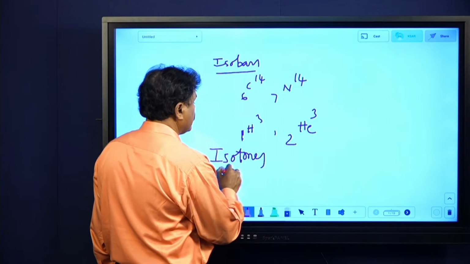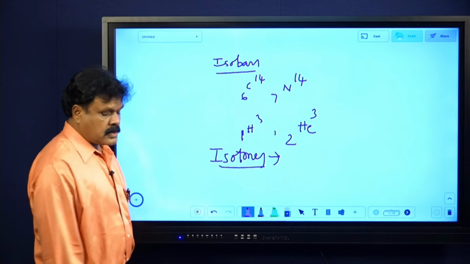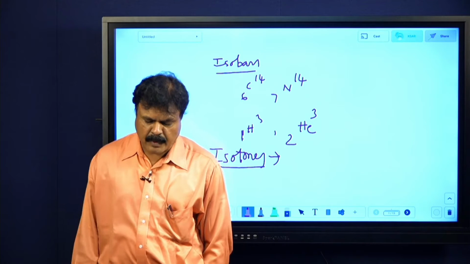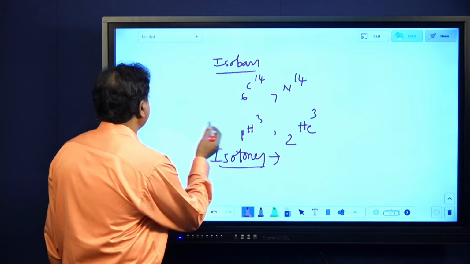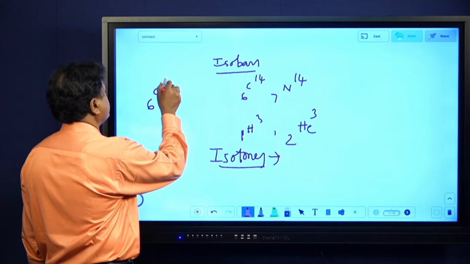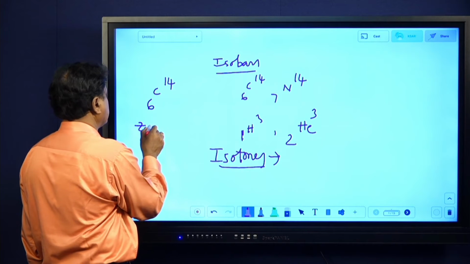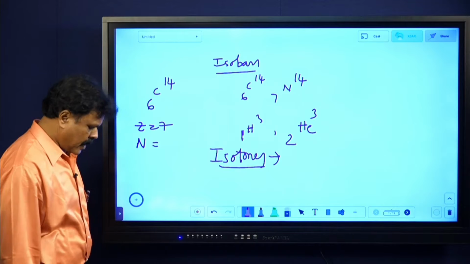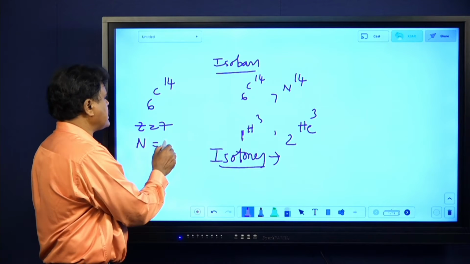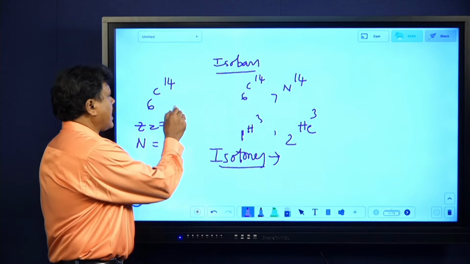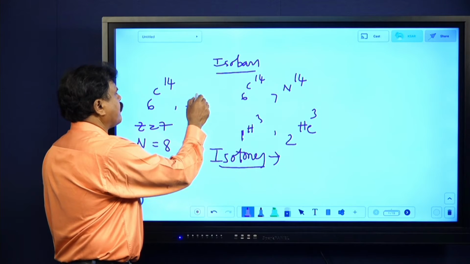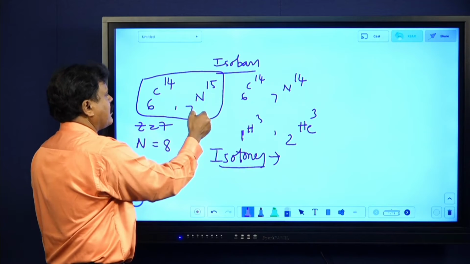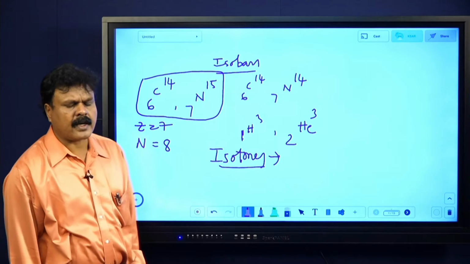That is the reason I am telling. Isotones are nothing but nuclei having the same number of neutrons. Now if I take an example, you can take 6C14, Z is 6. What is the neutron number? Neutron number is nothing but A minus Z. I hope you are aware of it. A minus Z, 14 minus 6, 8. Now I take one more pair, 6C14 and 7N15. In this, the neutron number is 15 minus 7, which is 8. So you can create those things.